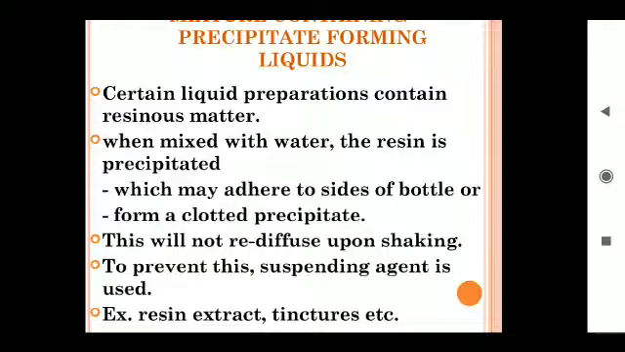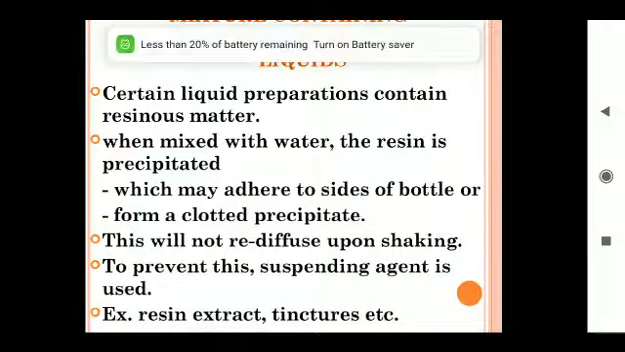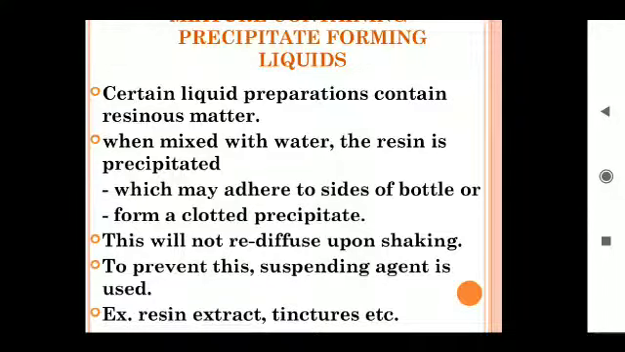These precipitates can attach to the sides of the bottle, or after some time they can settle or form a clotted precipitate at the bottom. The formed precipitate cannot rediffuse upon shaking. To prevent this problem, a suspending agent can be used.